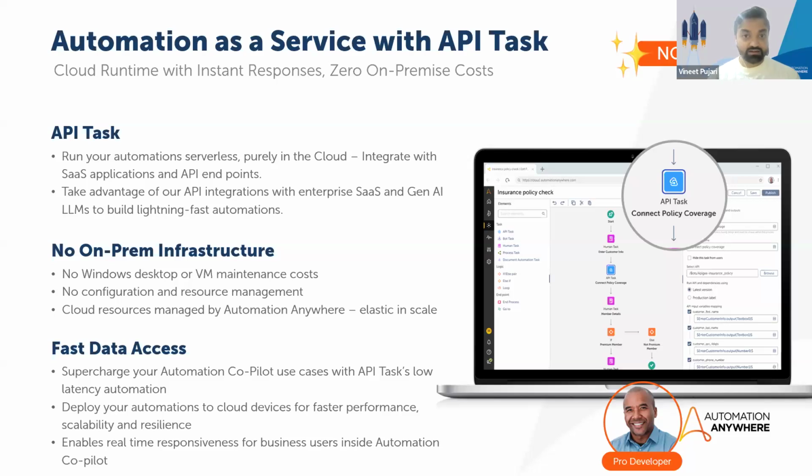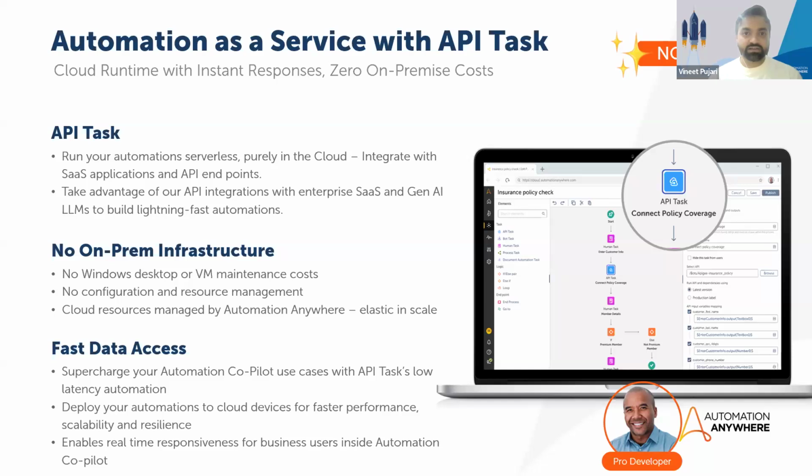These API tasks run on cloud, which is hosted and managed by Automation Anywhere. Now, what's the difference? The difference being you don't have to connect a bot runner machine to the control room to run API tasks. You don't have to patch those VMs. You don't have to maintain those VMs. You don't have to employ resources to take care of those VMs, right? So that's the power of API tasks. These are cloud runtime environments for your automations.